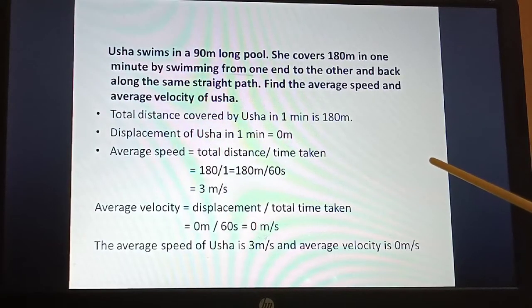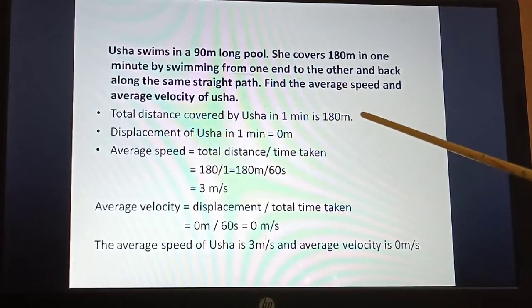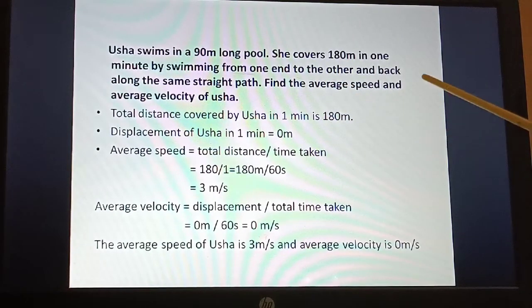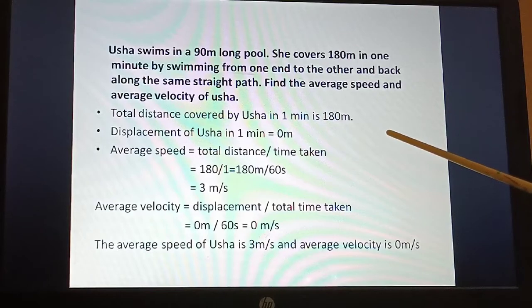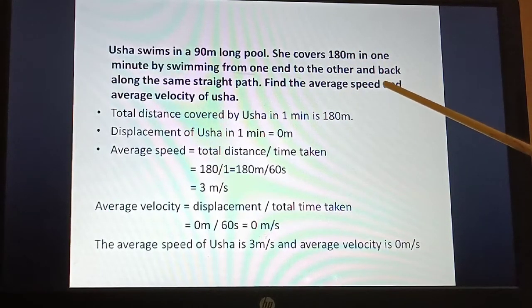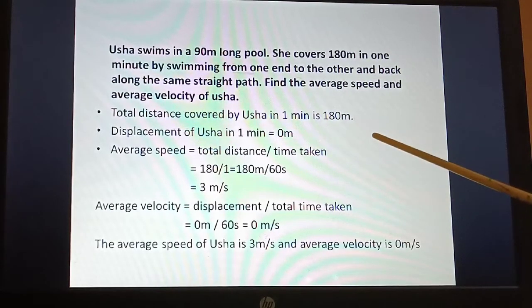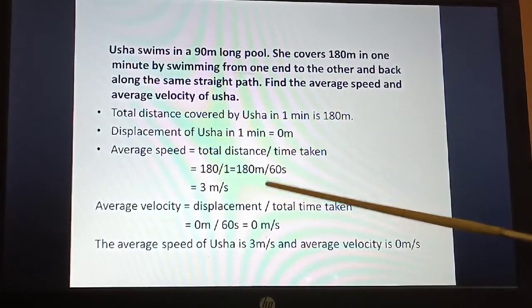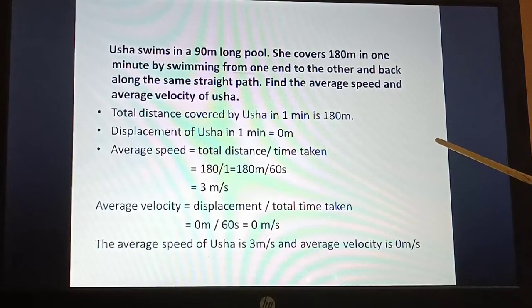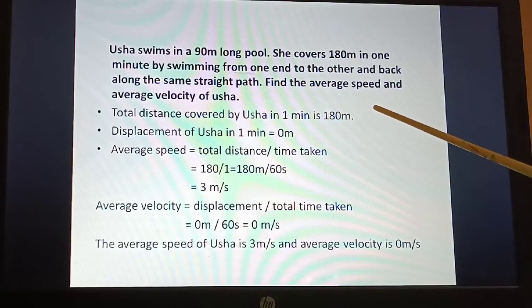She covers 180 meter in 1 minute. So the total distance covered by Usha in 1 minute is 180 meter. If she swims from one point to the other, again she comes back to the point, so the total distance will be 180 meter.